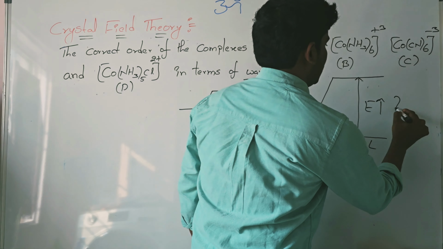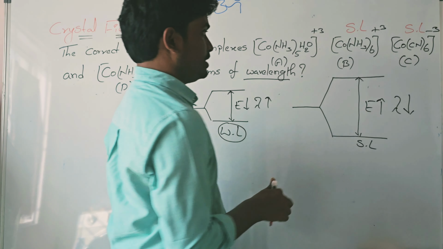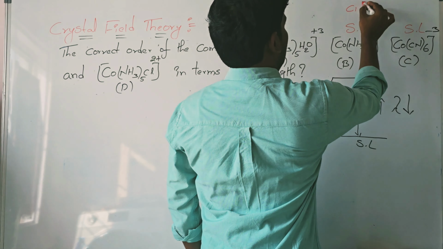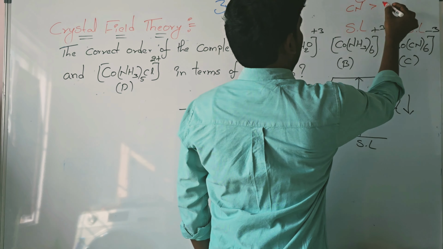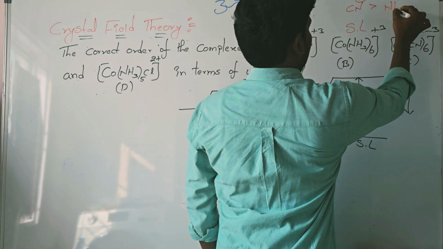That is the hint. So observe the given complexes: NH3 acts as a strong ligand, CN also is a strong ligand. Between NH3 and CN, which is the strongest ligand as per the spectrochemical series? CN is the stronger ligand compared to NH3. So a strong ligand gives a larger energy gap and a smaller wavelength. Between these two complexes, which has the smaller wavelength? This one is the smaller wavelength.